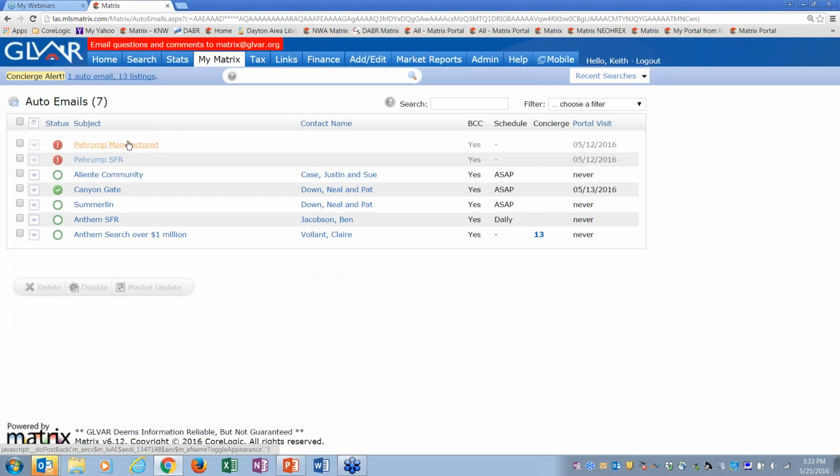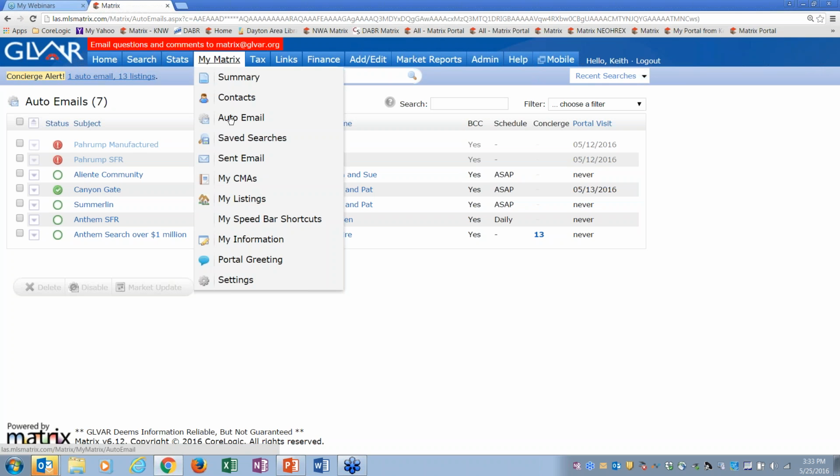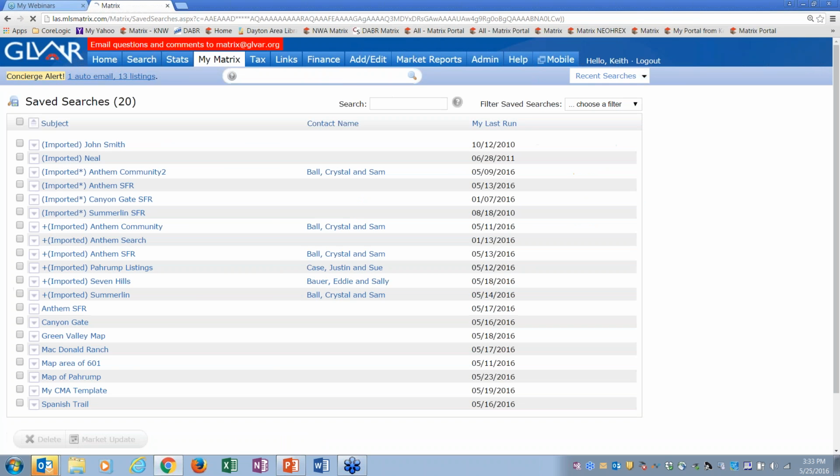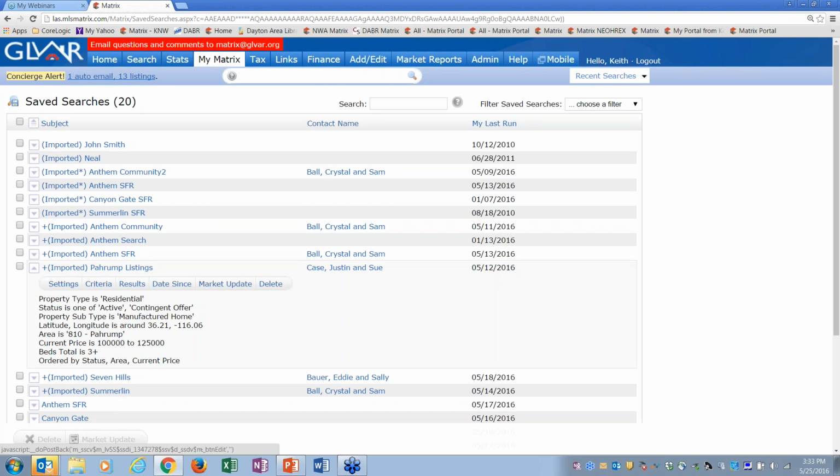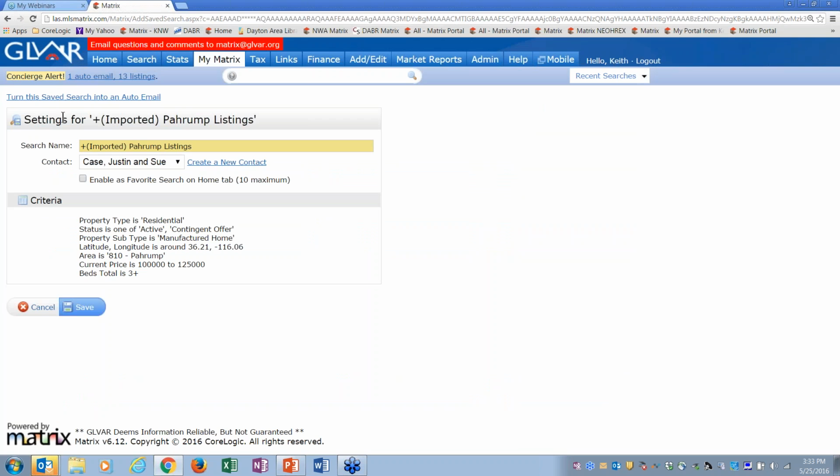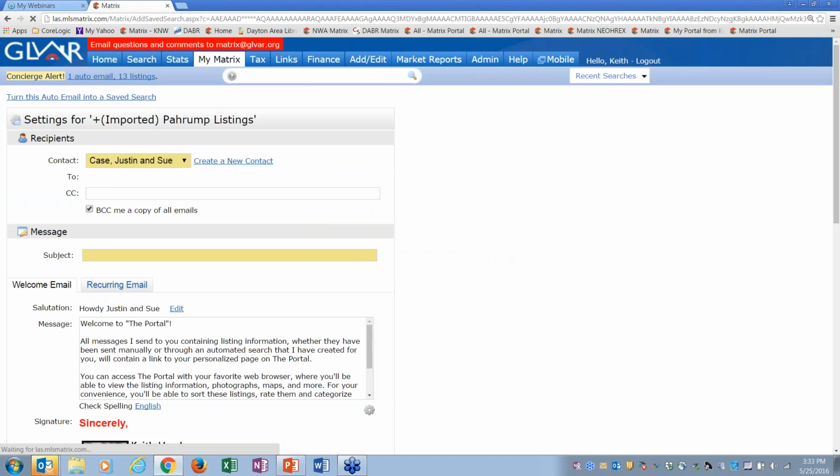So let me go through and we'll come back even into the auto emails again. So let's just recap that last bit of information I told you. Your homework assignment is to go to your saved searches. Start with the ones with the plus sign here, okay? So let me do this other one for Justin and Sue. Because it has a plus sign, it means it was actively running in Fusion. So I'm going to probably want to turn this one on. So I click on it. I go to settings. I use the magic button that turns a saved search into an auto email.